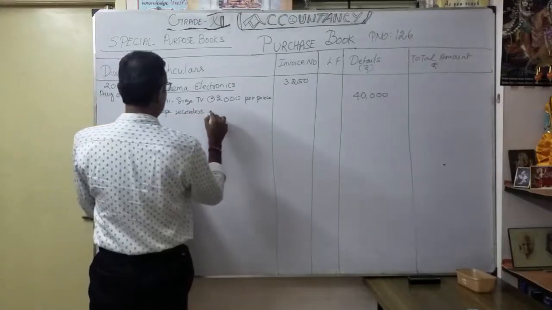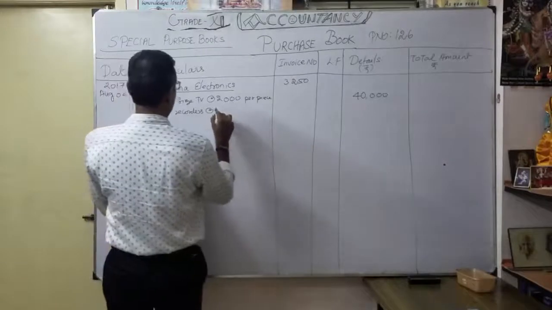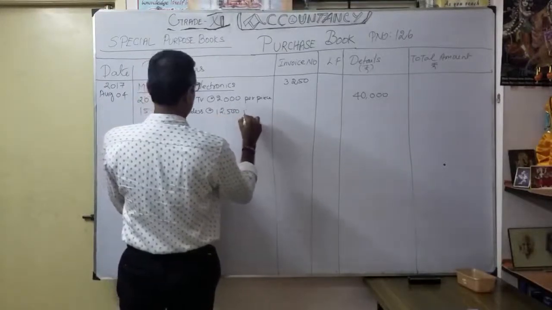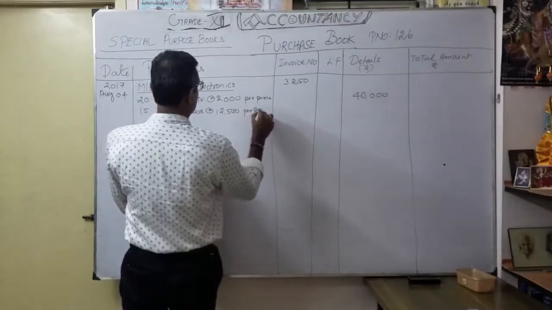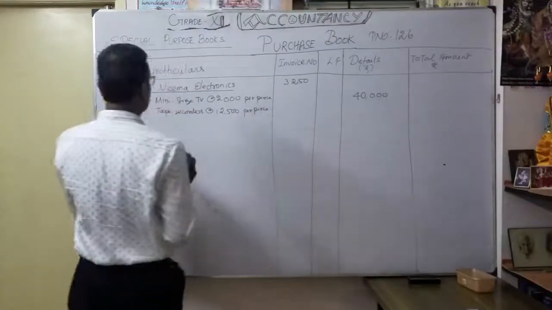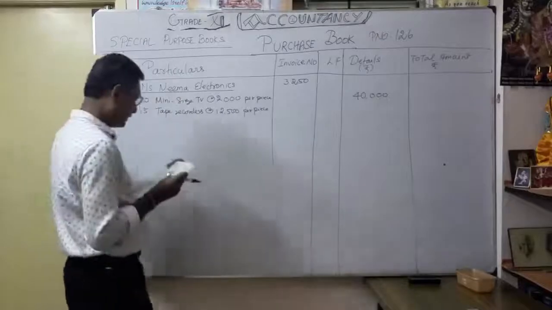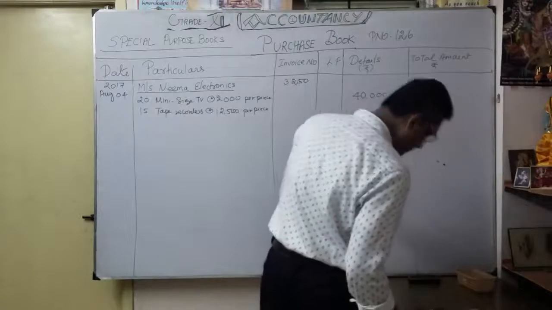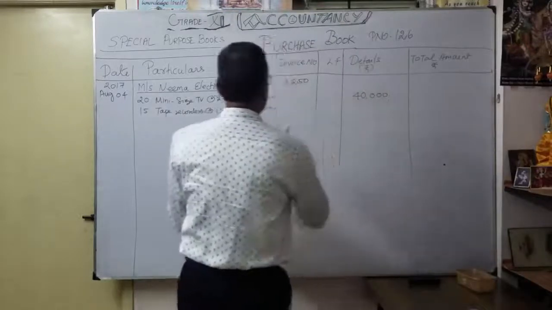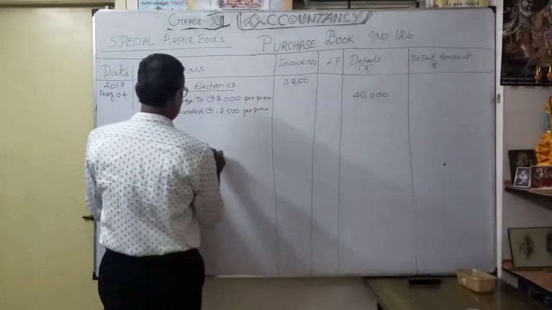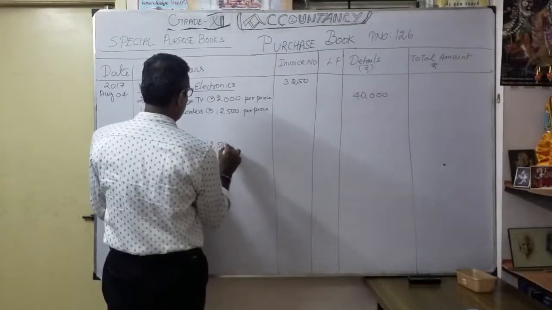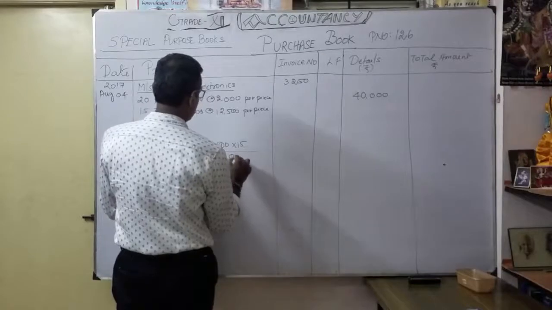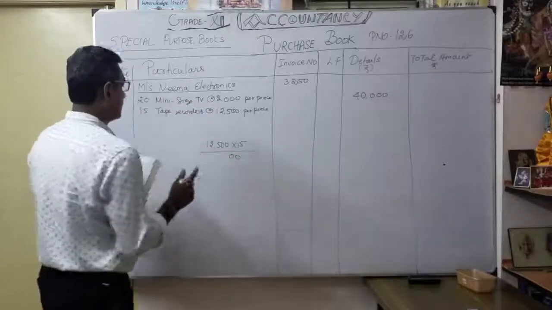Tape recorders at the rate of 12,500 per piece. So you have to multiply 15 into 12,500. So how much do you get? Okay, you have to multiply. See here, this will show you 12,500 into 15.